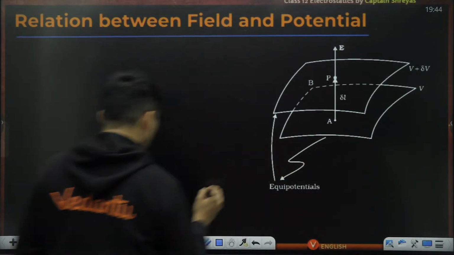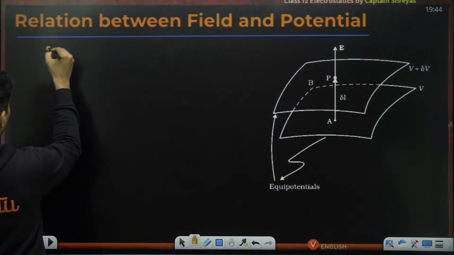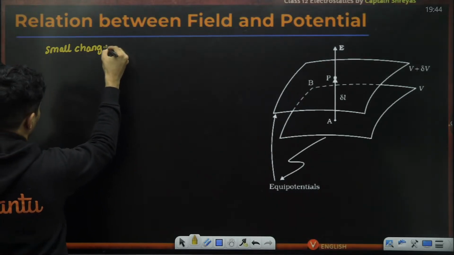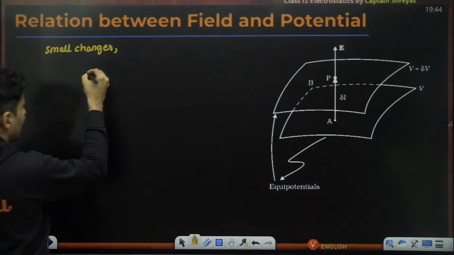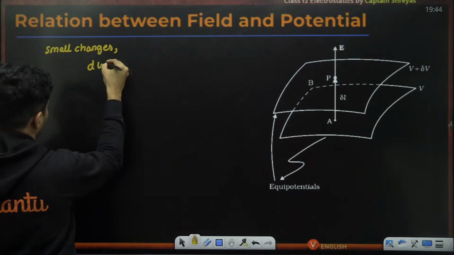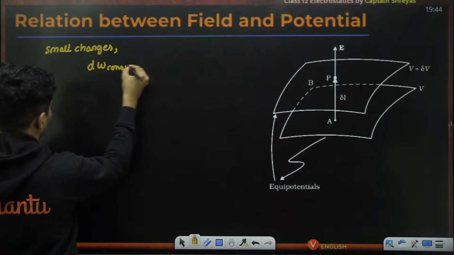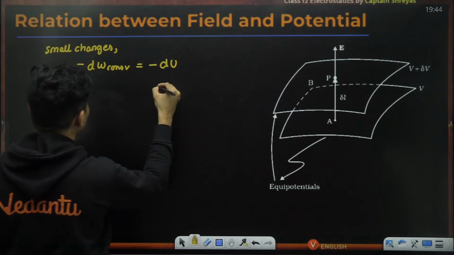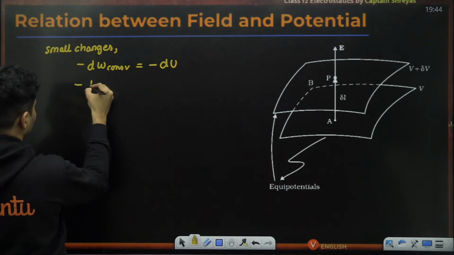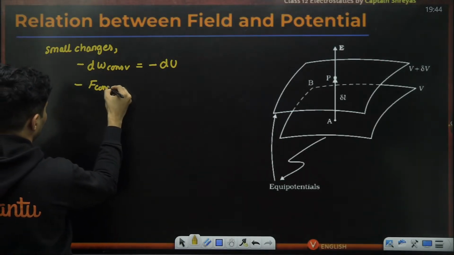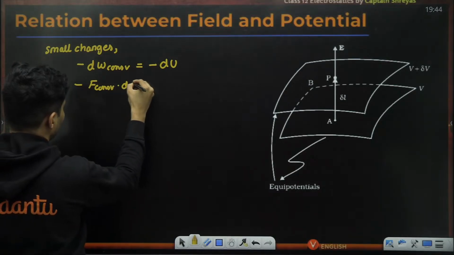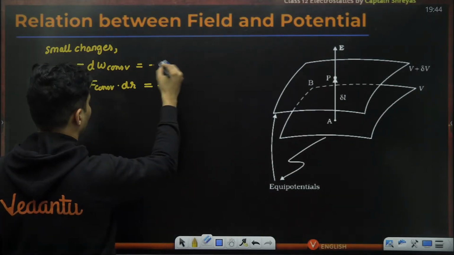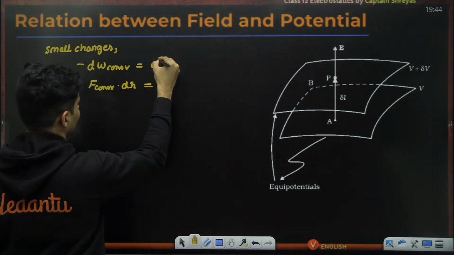See, for small changes, I can say that the work done by a conservative force with a negative sign will be a small change in the potential energy. Work done by conservative force is the conservative force itself into the displacement, let's say dr. So, oops, I shouldn't have put minus dU. So sorry. This is just plus dU.